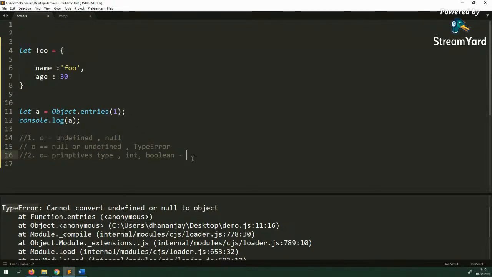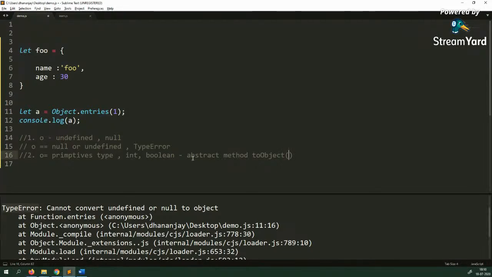But JavaScript has an internal abstract method. If you read the official documentation, you will see the term abstract methods or abstract operations a lot. Abstract operations are internal to the JavaScript language and are not available to us as developers. JavaScript has an internal abstract method called toObject.